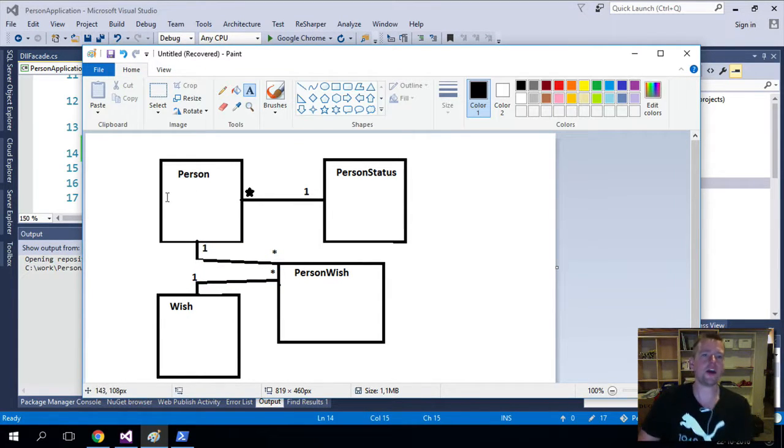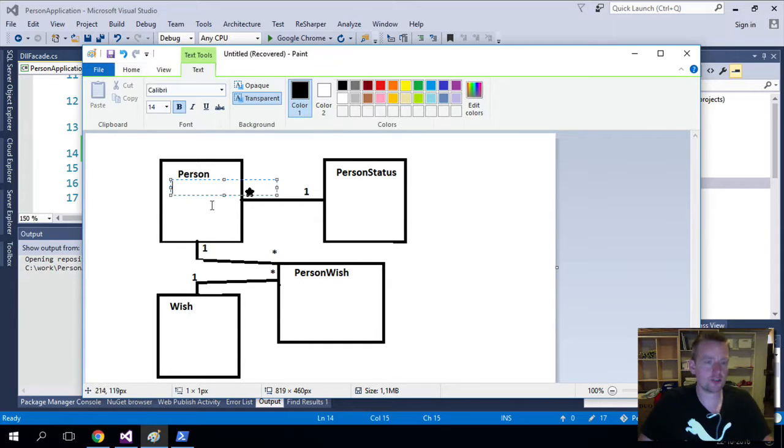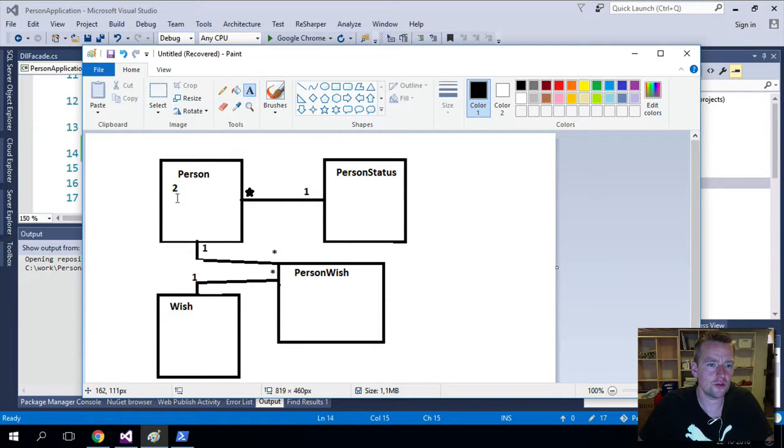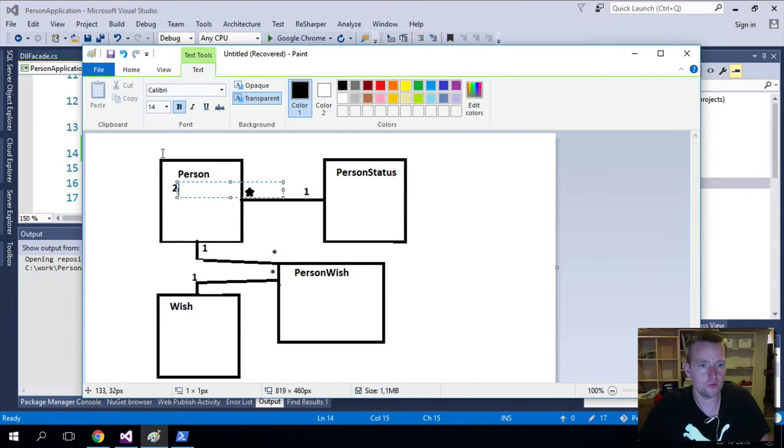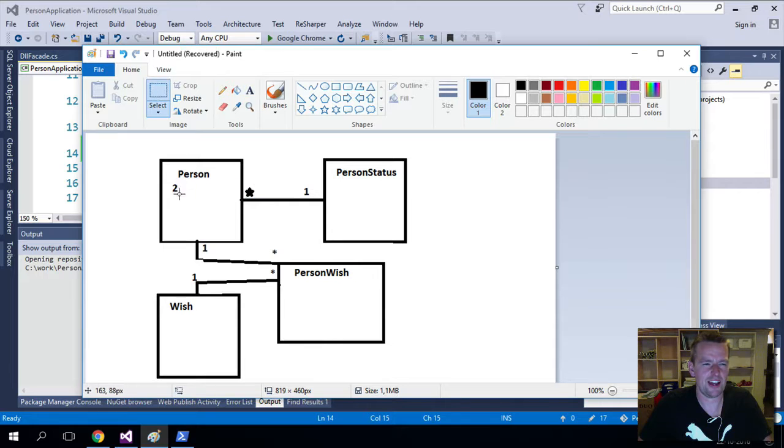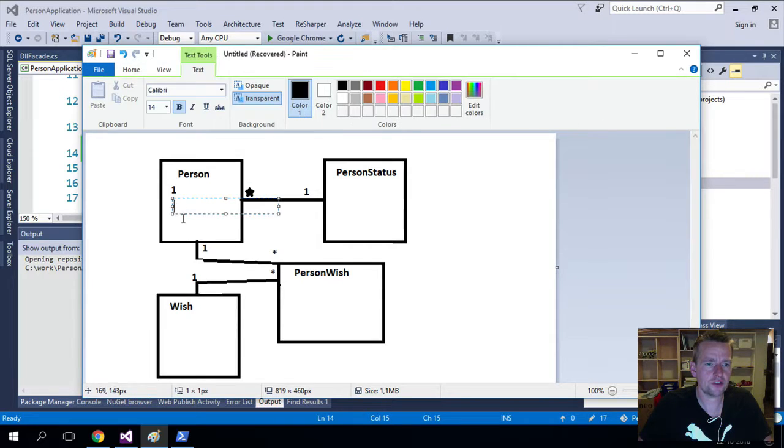So this means that when I add in the database, I add a person. Let's add two persons here. Let's start with 1, it just makes more sense. So we have a student with ID 1 in here and we have another student with ID 2. Now we have a person, and then we have 3 wishes here: wish 1, wish 2, and wish 3, right?